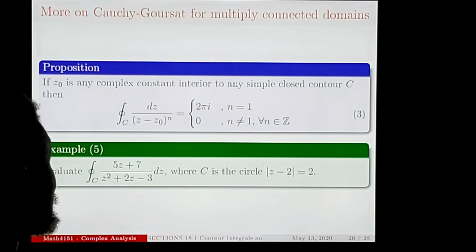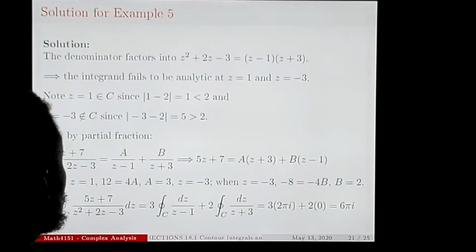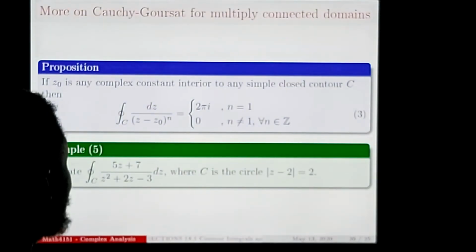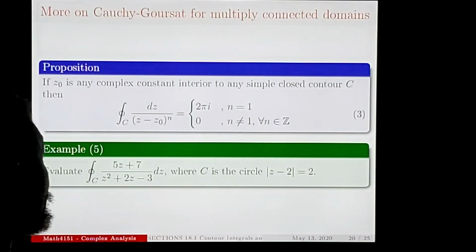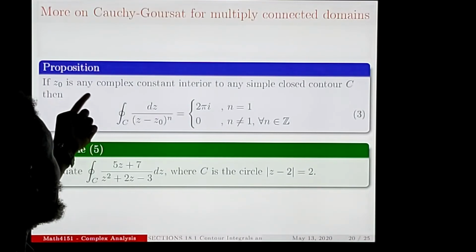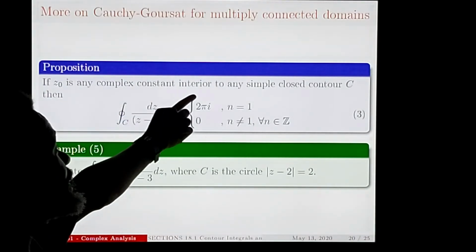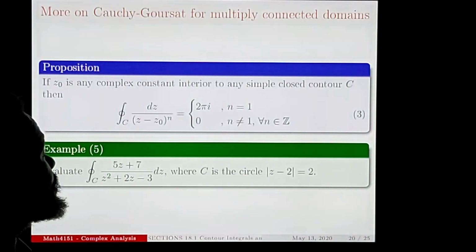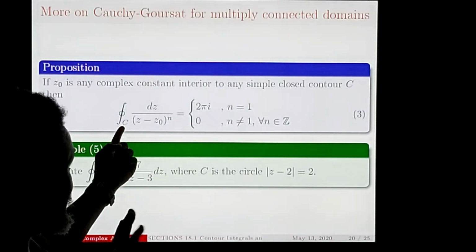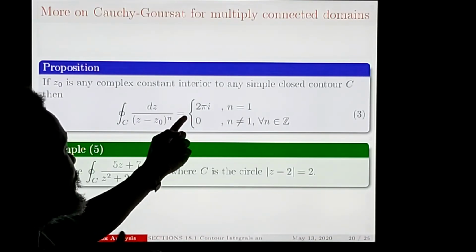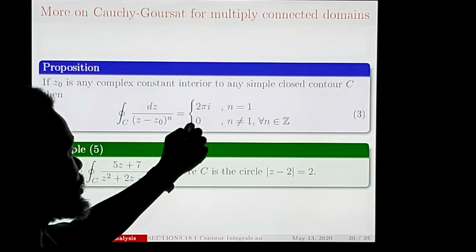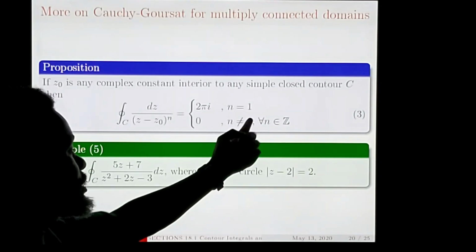Now, let's see whether we can say something else before we go to the next example. There's a proposition. What does it say? If z naught is any complex constant interior to any simple closed contour C, then the integral over C of dz over z minus z naught to the power n is 2 pi i for n equals 1, or 0 for n not equal to 1.